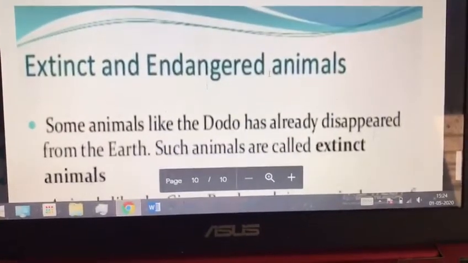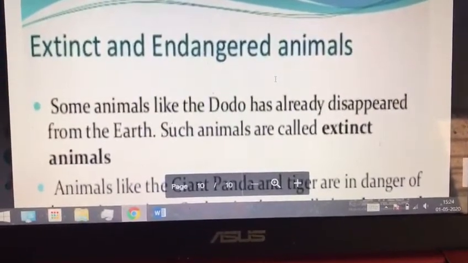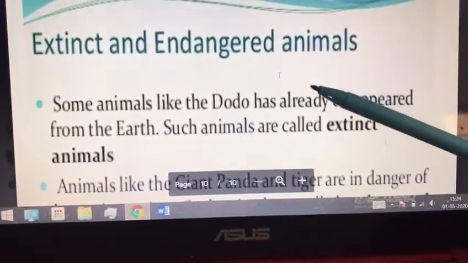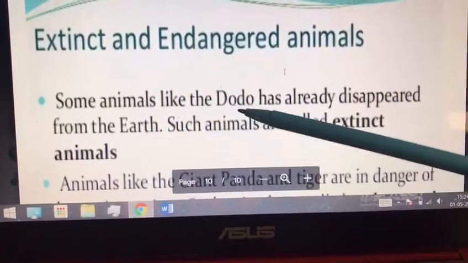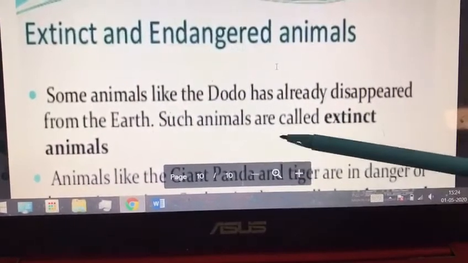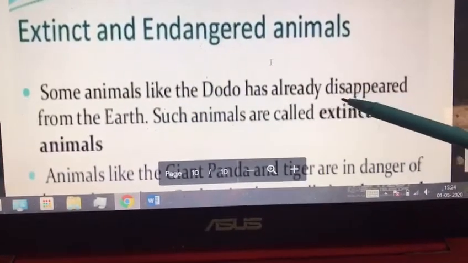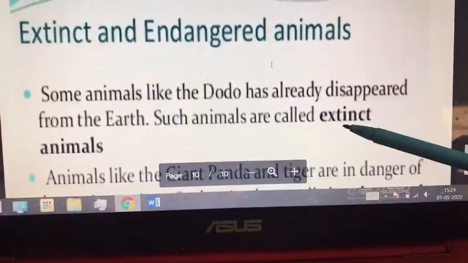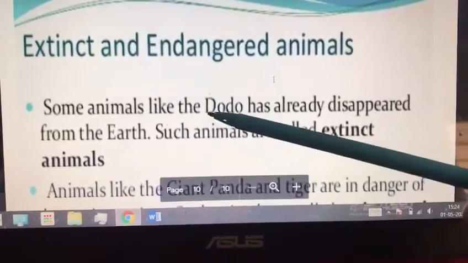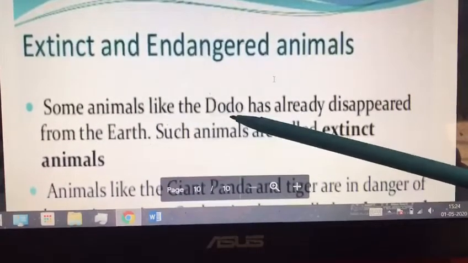Now students, we are going to talk about extinct and endangered animals. Some animals, like the dodo bird, have already disappeared from the earth. Such animals which have disappeared from the earth come in the category of extinct animals. You can go and find the dodo bird and see the picture.